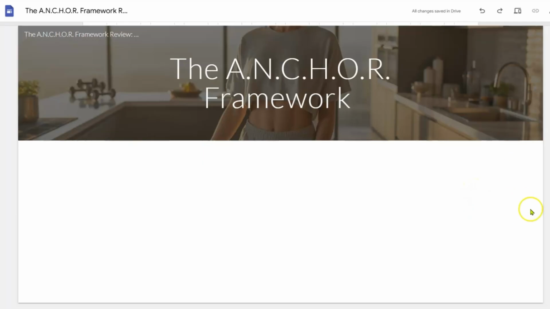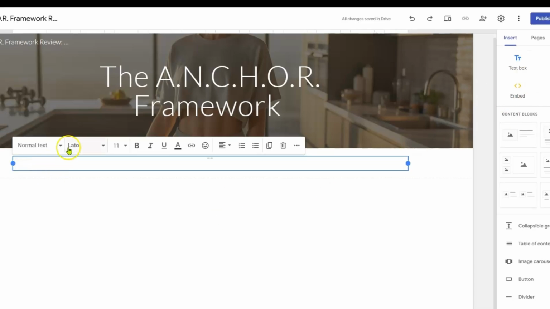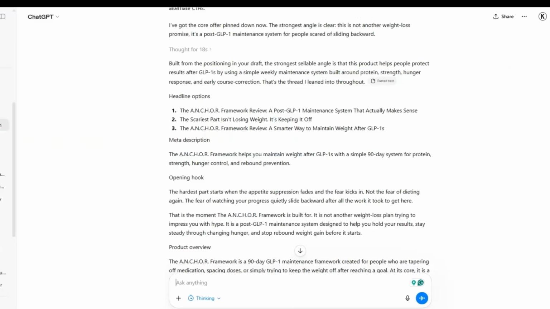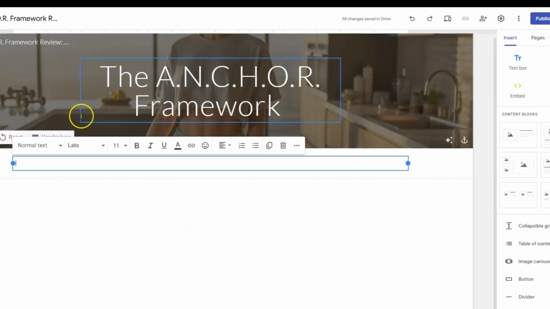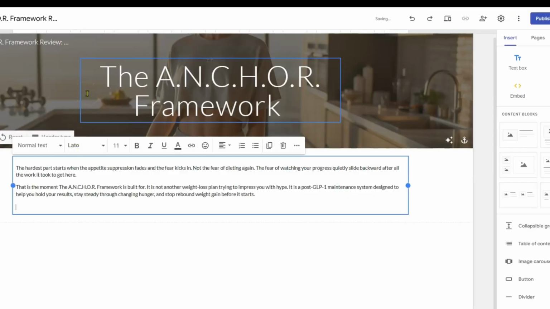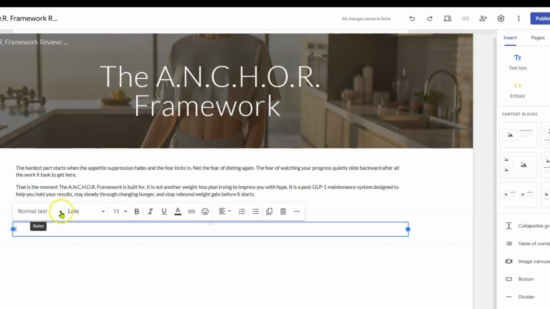And so when you want to create other things over here, you would put a text box here. So we'll put a text box there, and we're going to do the first line of text. So we go back to the GPT here. Here's the opening hook. We're going to put this in here. Go back to our website, paste it in there, get rid of that space there, and we're going to insert another text block, and it's going to be a subheading title.